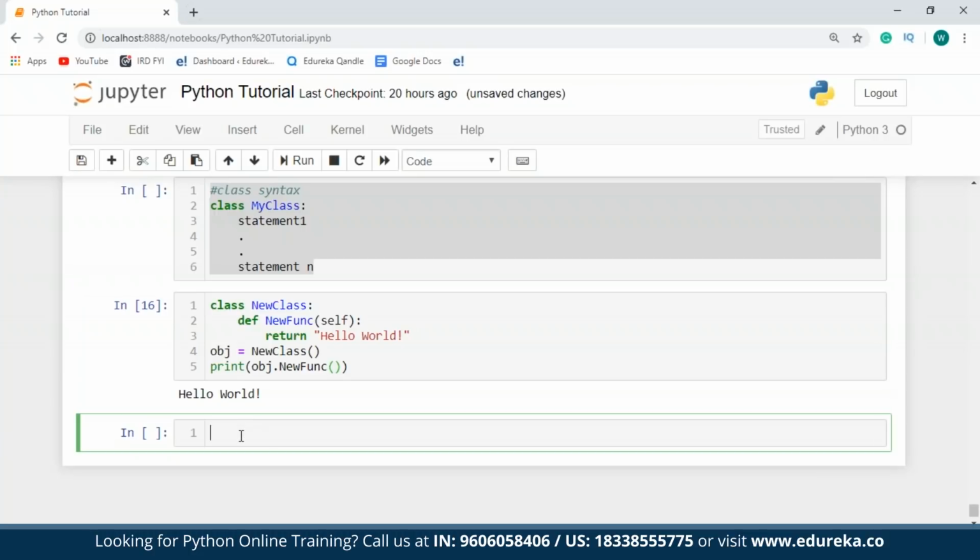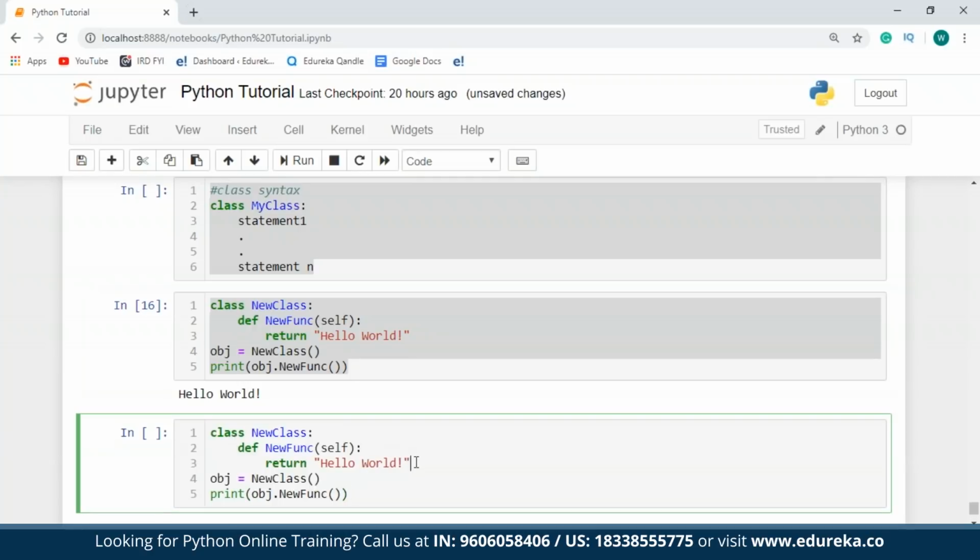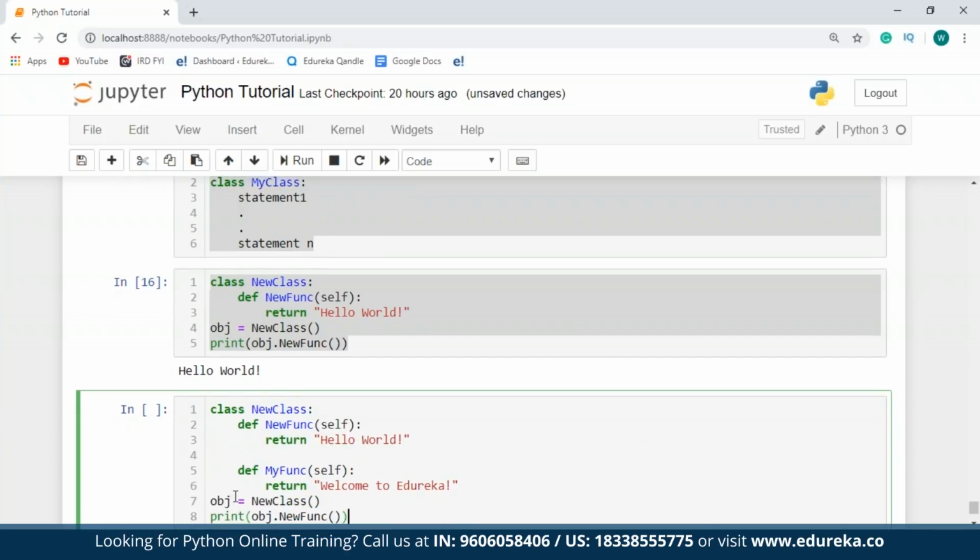So now let's take another example in which I'm going to have more than one function and object. I'll just copy this. I'll paste it over here and I'll take another function named my function. I'll specify the self parameter as usual. And for this function, I'll just have one return statement that says welcome to Edureka. So now I have two functions and one object.